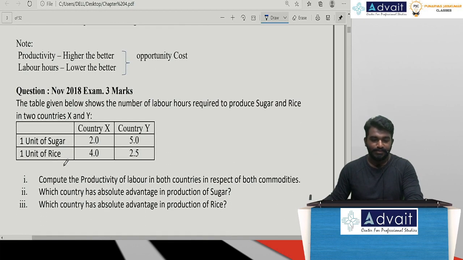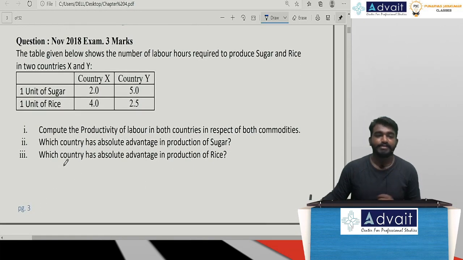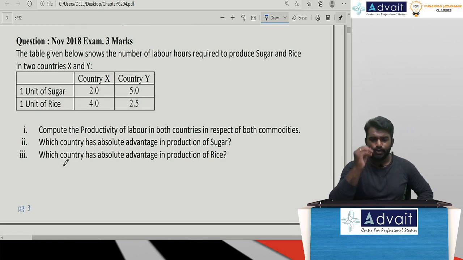Sir, this was your examination question which was asked in terms of this comparative advantage theory, and no doubt this is the easiest question. This question was asked in the November 2018 exam, that is for 3 marks.